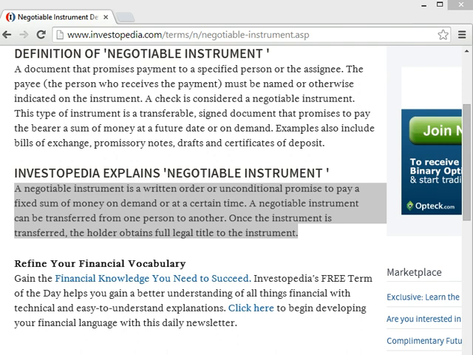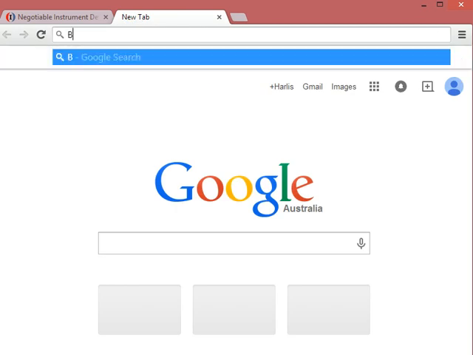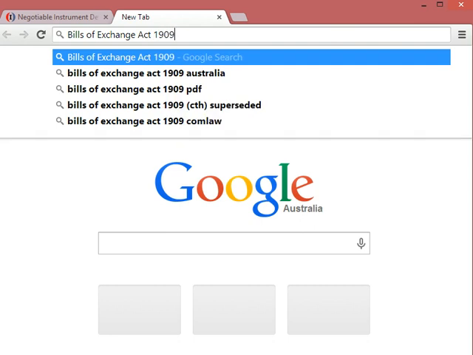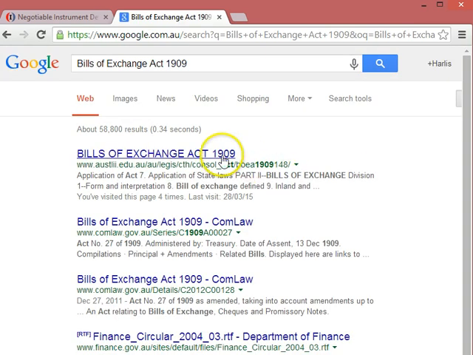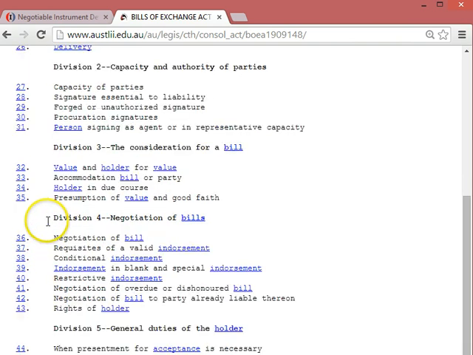The 2 pieces of legislation that you will need to access from time to time are the Bills of Exchange Act 1909 and the Checks Act 1986. Both of these acts are Commonwealth Acts. Promissory notes are regulated in Part 4 of the Bills of Exchange Act. Being Commonwealth Acts, they can be found on common law, but the easier thing to do is to simply type it into Google and to find it through OSLI, which will give you the Act, the sections, and the hyperlink for each section.